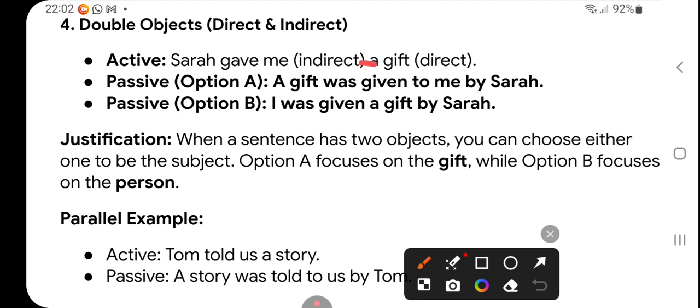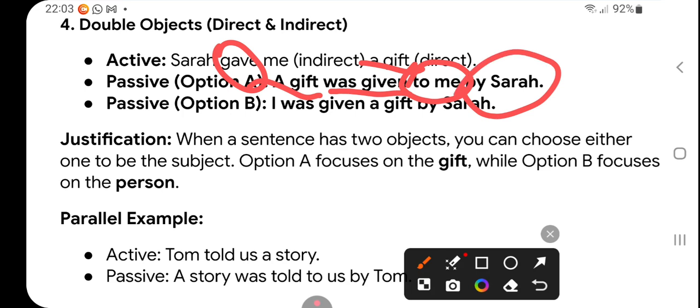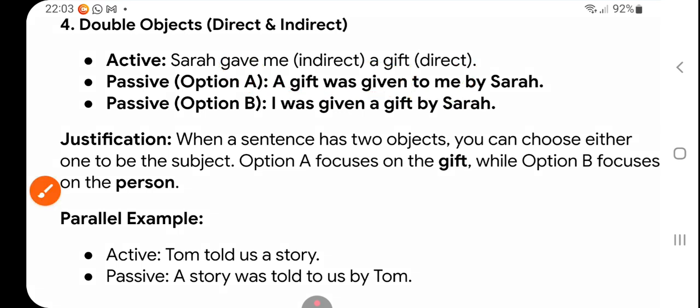In the first case you will bring the first object to the beginning: a gift was given, that is, "gave" becomes "was given", to me by Sarah. Here two prepositions are used, "to me" and "by Sarah"; that is the rule, right?